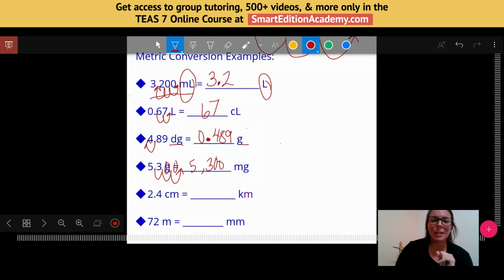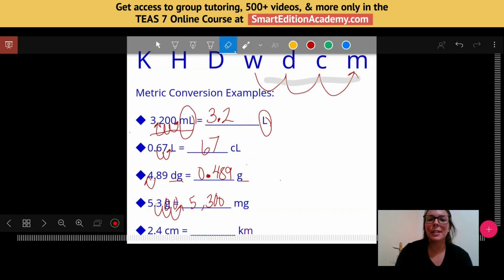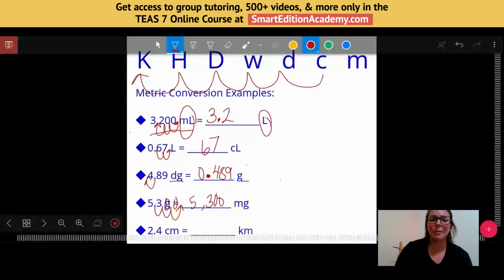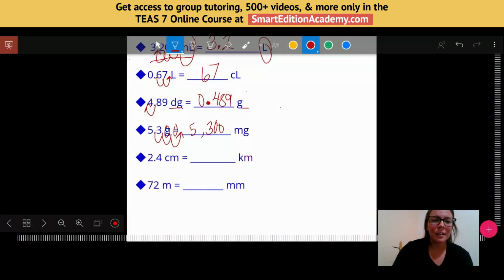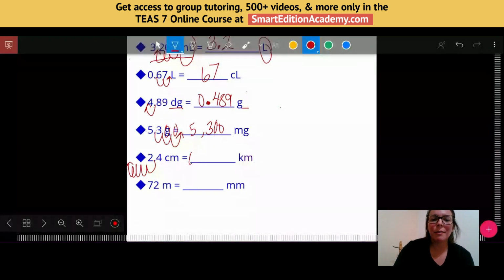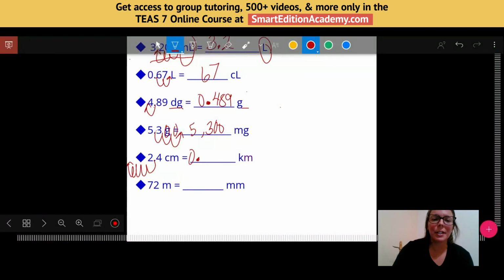Okay, how about from centimeters to kilometers? I'm going to swoop 1, 2, 3, 4, 5 times to the left. So let's see what that looks like. 1, 2, 3, 4, 5. I should have given myself a little more space, but let me just make sure I have the right amount of zeros here. So it should be 1, 2, 3, 4 zeros after the decimal, and then the 2, 4.